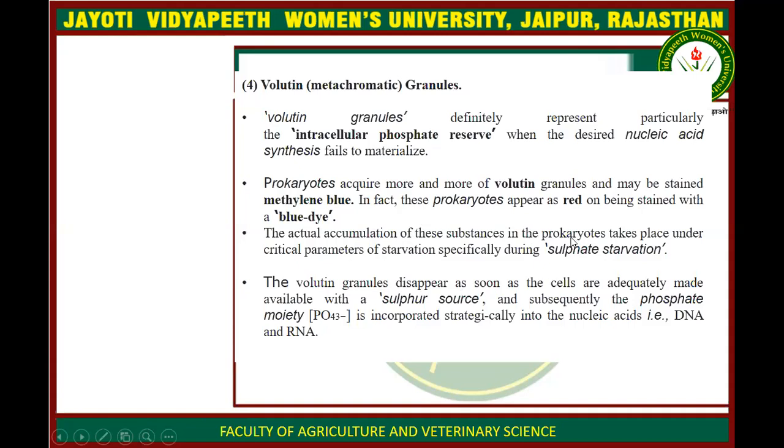Okay, but when enough sulfate is present, the volutin granules disappear as soon as the sulfur source becomes proper for the bacteria. So they do not have a requirement of sulfur, so they do not require volutin granules.